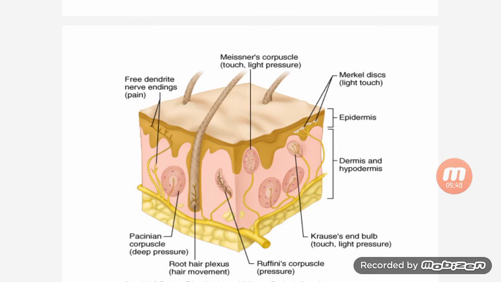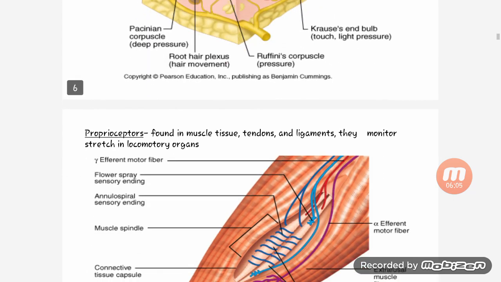You can see Krause end bulbs for touch and light pressure, Ruffini corpuscle for pressure, and root hair plexus for hair movement.